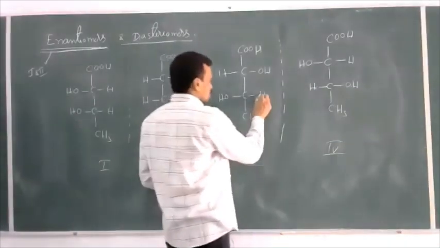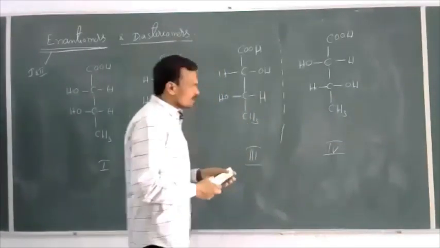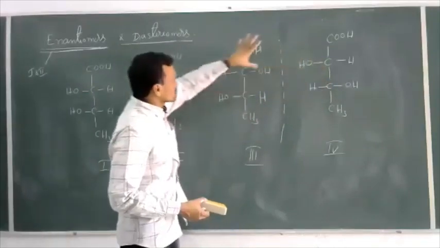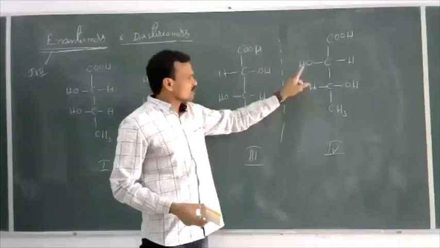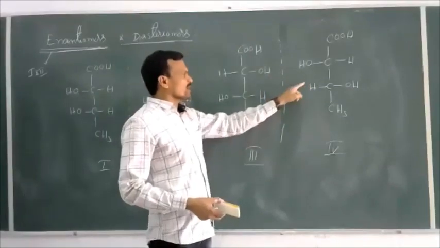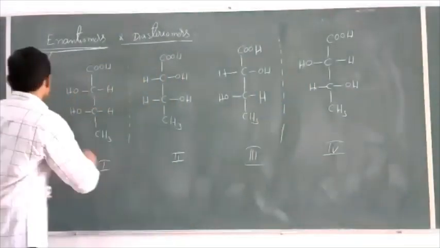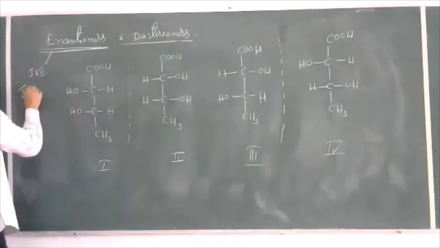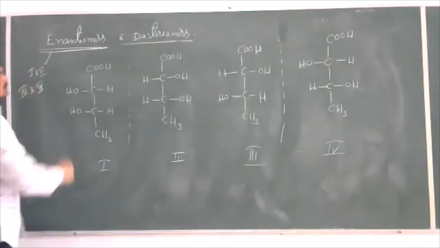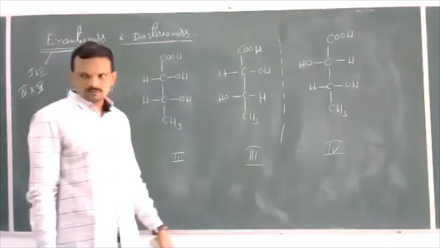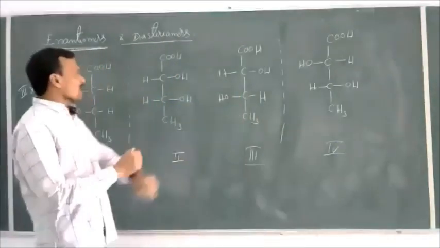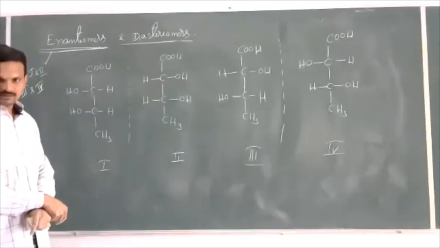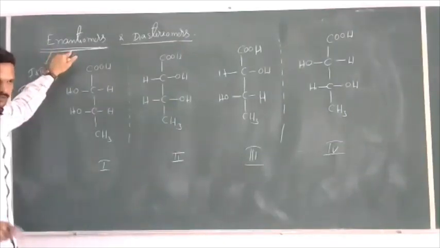Now I'll go for 3 and 4. The fourth one is exactly the mirror image of the third one, and these two are non-superimposable. So these are non-superimposable mirror images of each other. Then 3 and 4 also are enantiomers. So 1, 2, 3, 4: these two pairs are non-superimposable mirror images. These are called enantiomers.